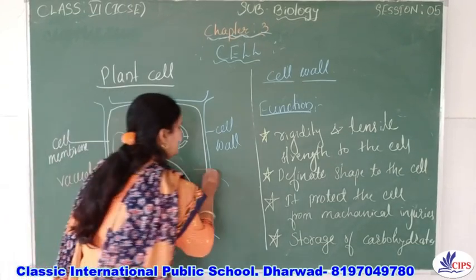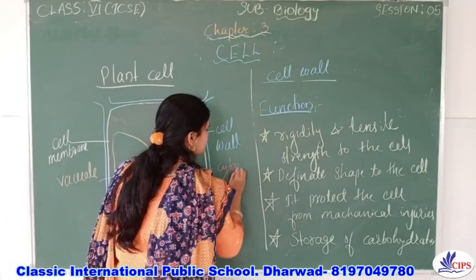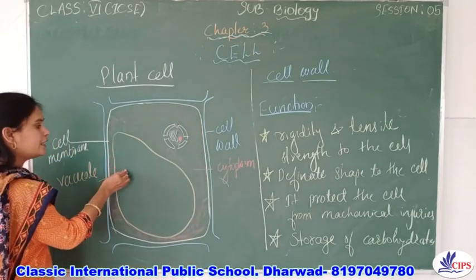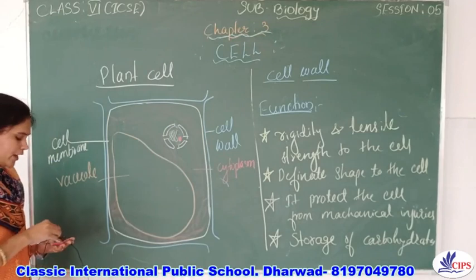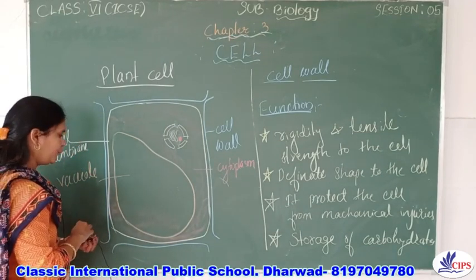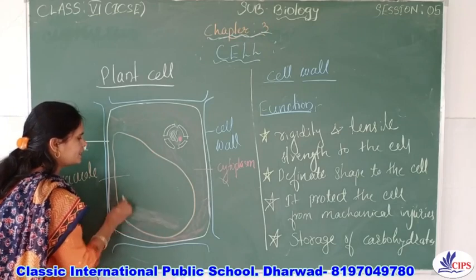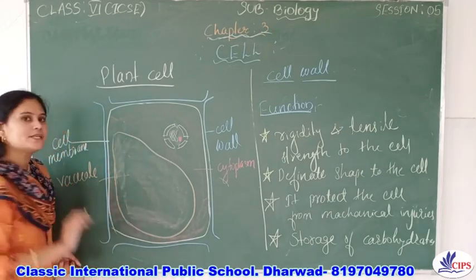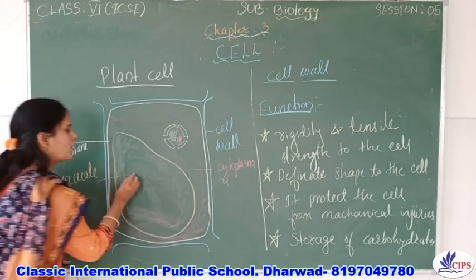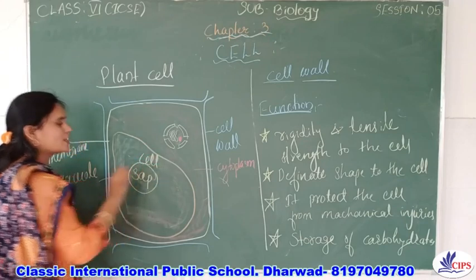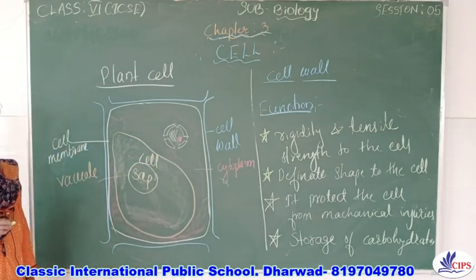Yes, it is called cytoplasm. But in the vacuoles also, liquid or fluid is present, and this fluid which is present in the vacuole is called sap. It is called what? Sap, or cell sap.